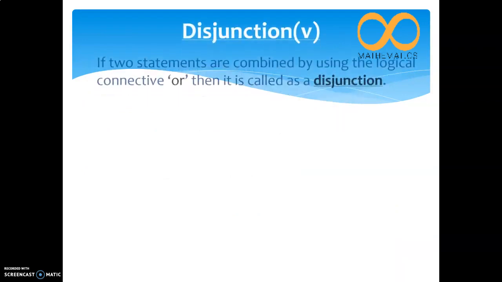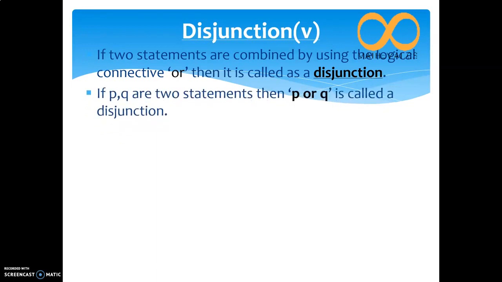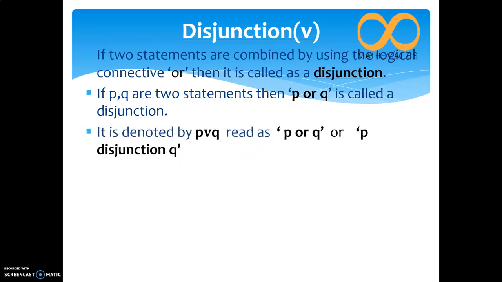Disjunction. If two statements are combined by using the logical connective OR, then it is called a disjunction. So OR is the word for disjunction. We write P or Q with the notation P, a V-shaped symbol, then Q. We read it as P or Q, otherwise P disjunction Q. P or Q is false if and only if both P and Q are false. So when both the statement values are false, only then will the disjunction value be false. In the remaining three cases, it will be true.